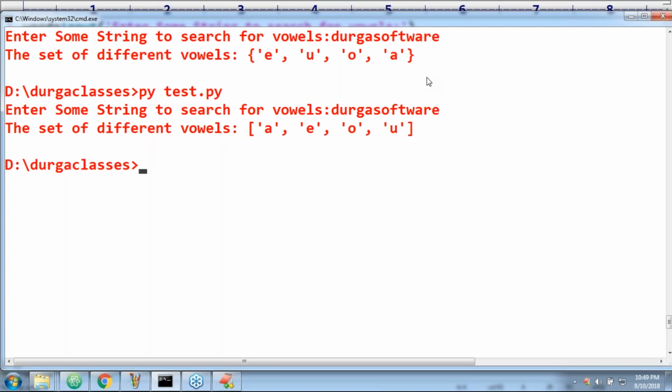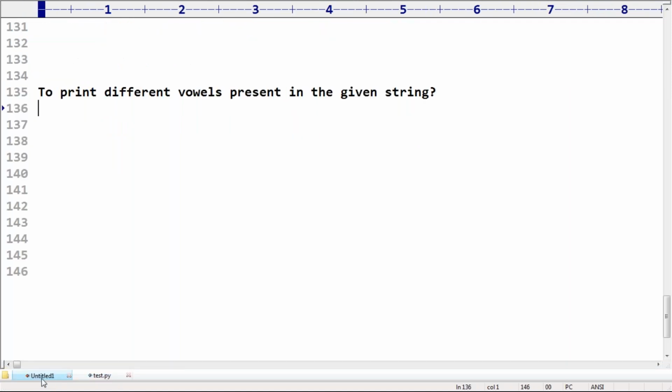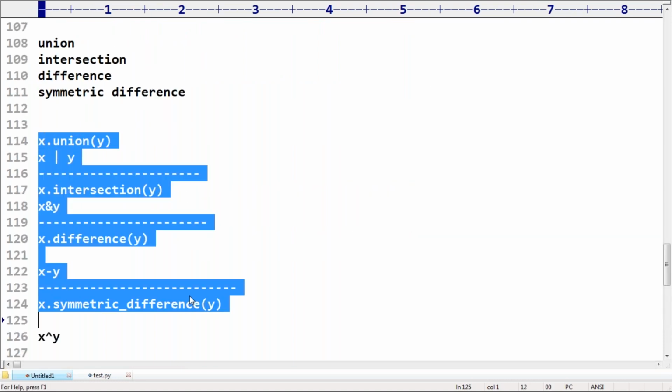Any doubt? Are you in a position to understand, right? Okay, this is the output by default you are going to get, sir. a, e, o, u, like this. So how to print different vowels present in the given string? Just only one operation, the intersection operation, is going to provide it. Are you getting? Okay, that's fine. So sometimes in some applications these operations will play a role. Don't worry. They are providing them, which means there is some usage, sir.